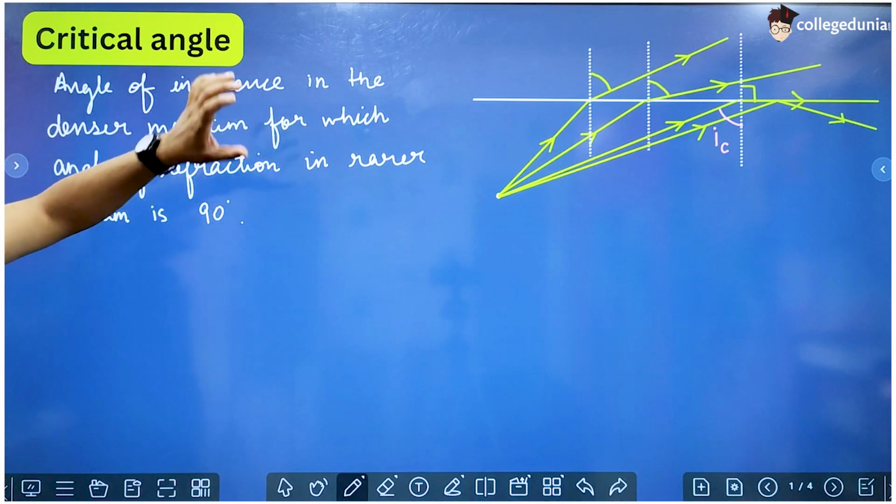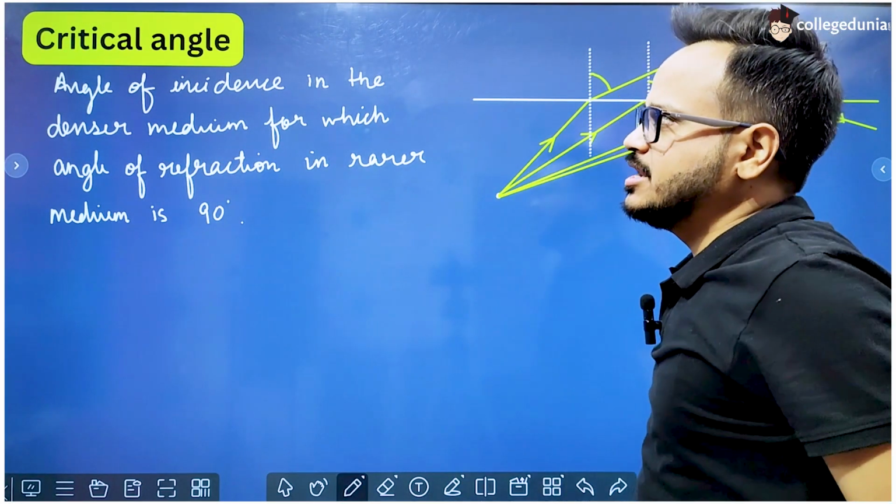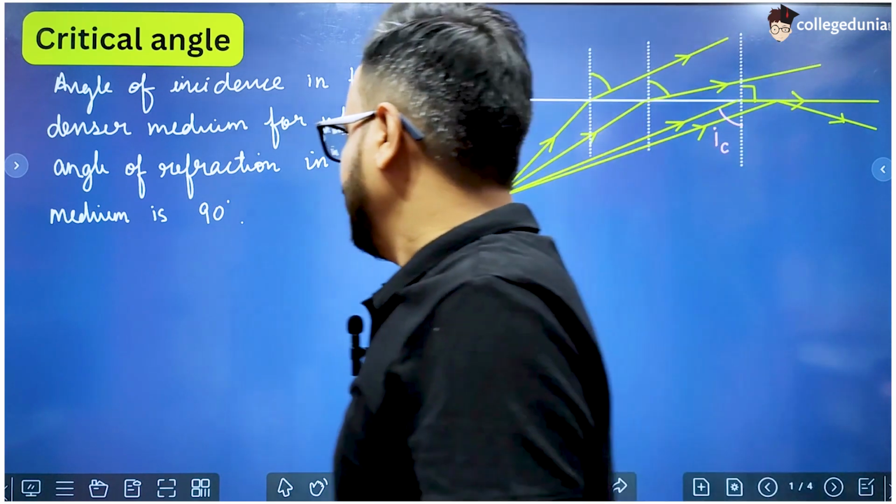So it is the angle of incidence in the denser medium for which the angle of refraction in the rarer medium is 90 degrees. That is called the critical angle.